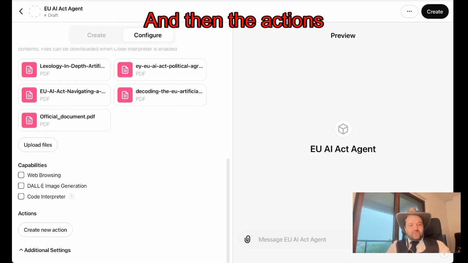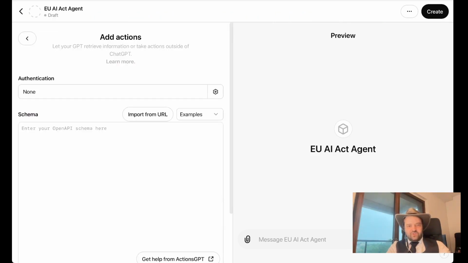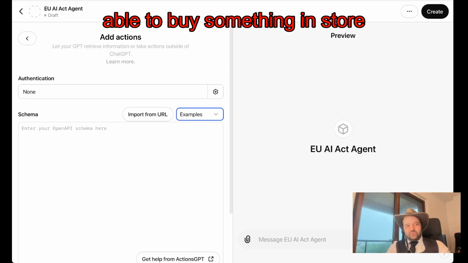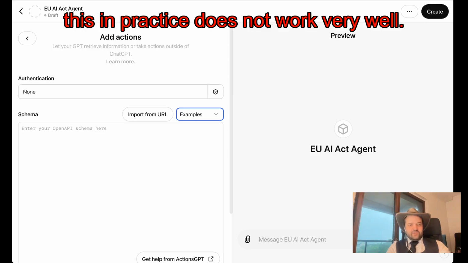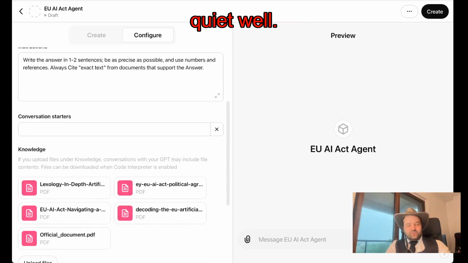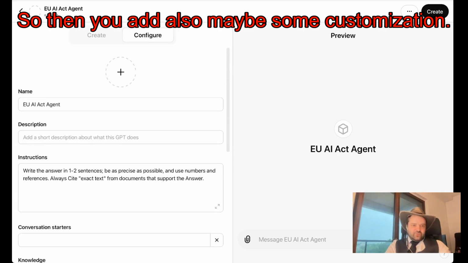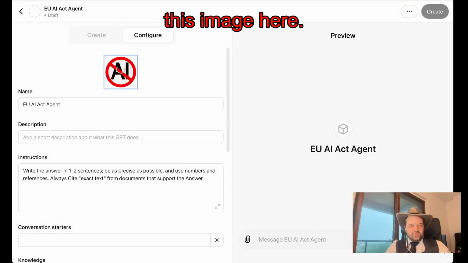Then the actions, this is some kind of fantasy for the future where you can connect it with all online actions, like being able to buy something in a store, weather data, and so on. This in practice does not work very well, but other things work quite well. Then you maybe add some customization. We can add this image here.